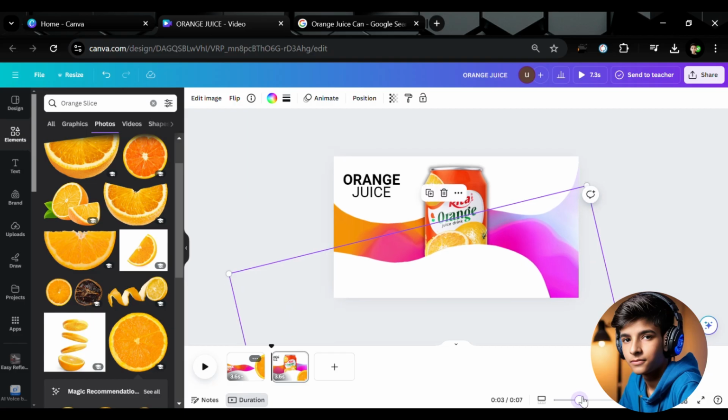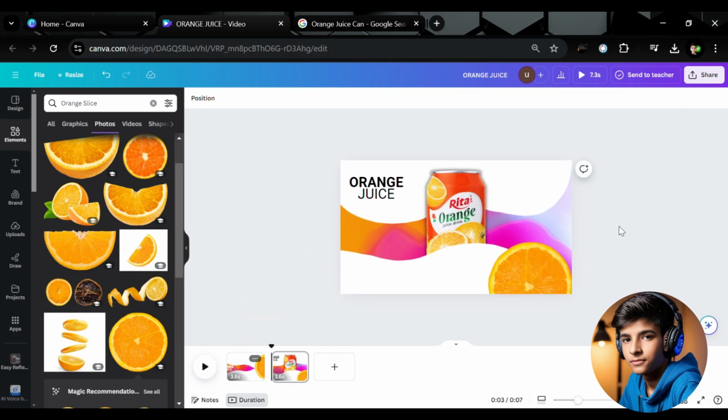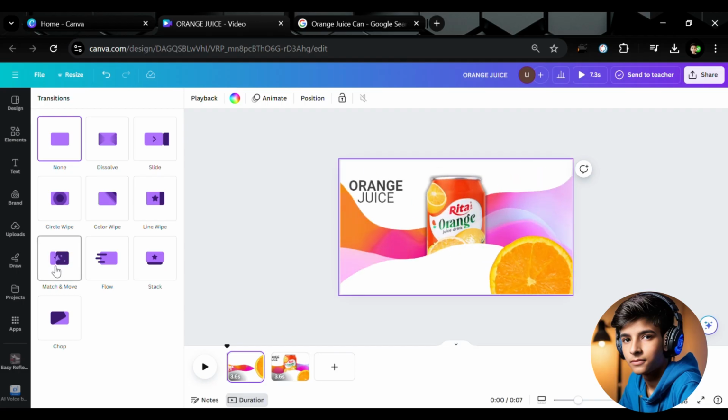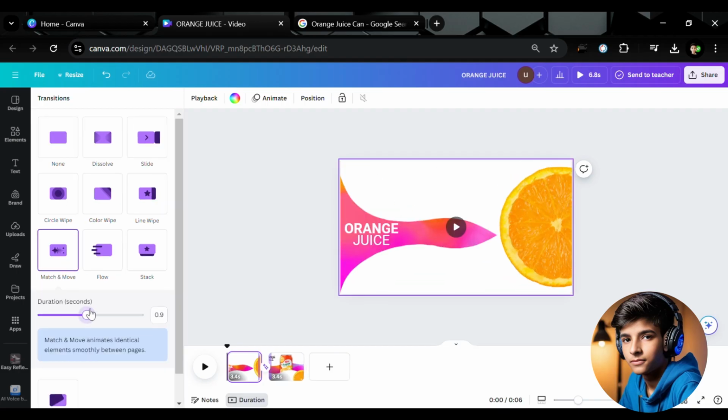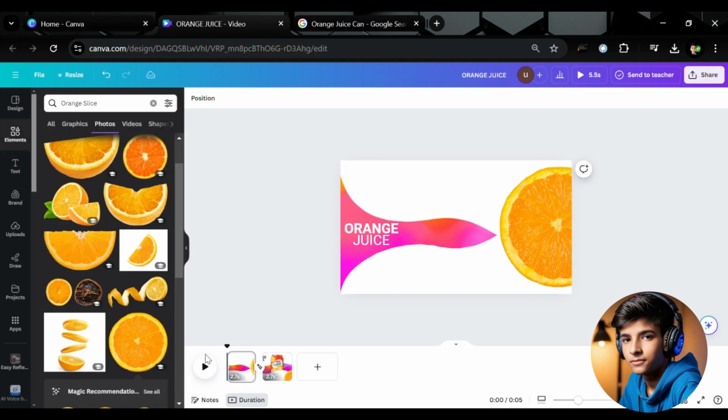Okay, now you can see that it's looking much beautiful. Now you have to just go at transition and select match and move, duration full, and now you can see here is the final result.